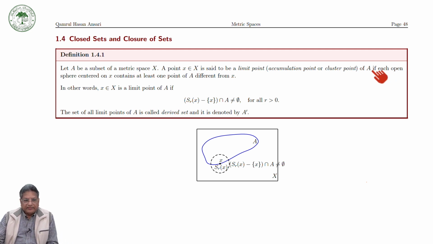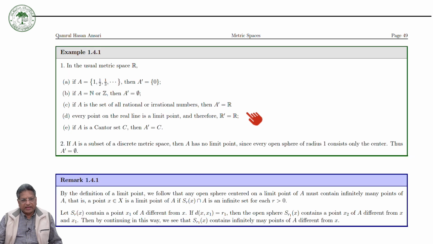Then you see that the set of all limit points of A is called the derived set, and it is denoted by A prime. So the set A prime is the set of all limit points of A. Then let us have some examples.